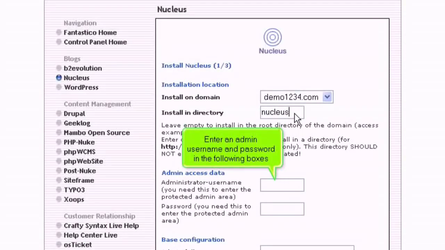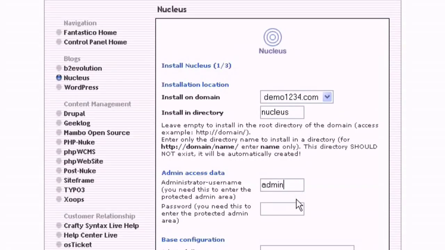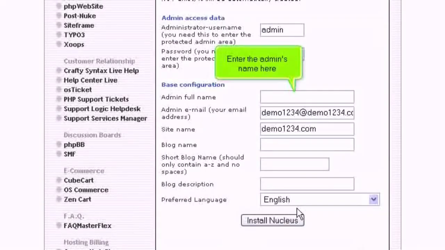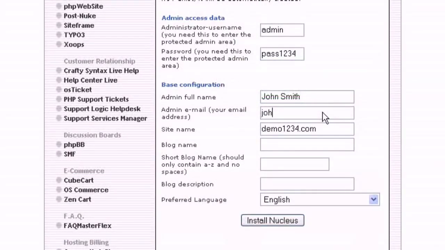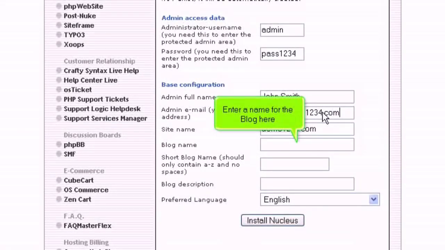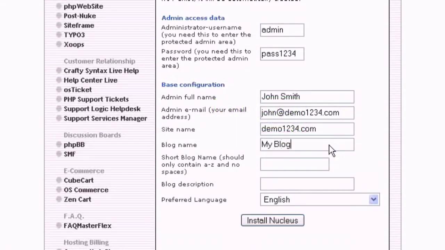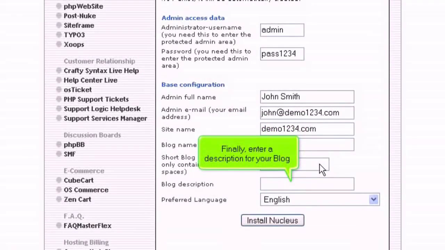Enter an admin username and password in the following boxes. Enter the admin's name here. Then enter an admin email address. Enter a name for the blog here. Then enter a short blog name. Finally, enter a description for your blog.